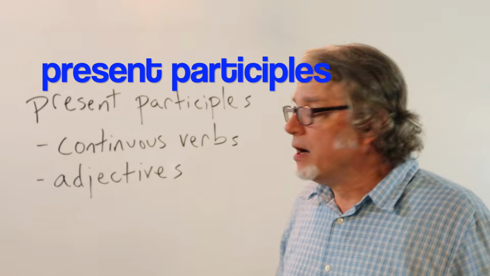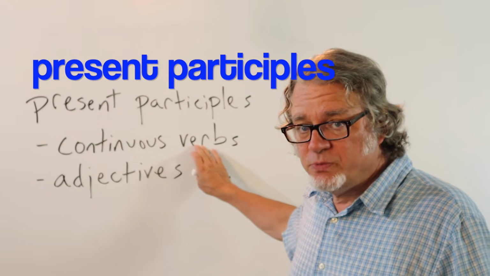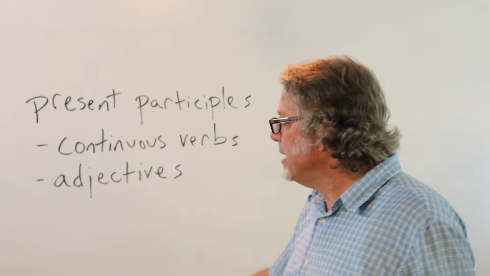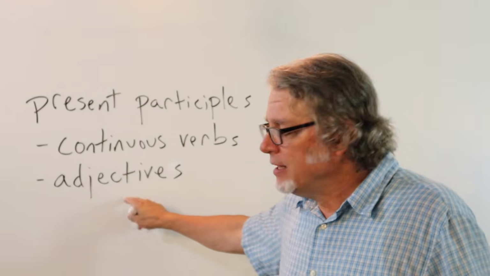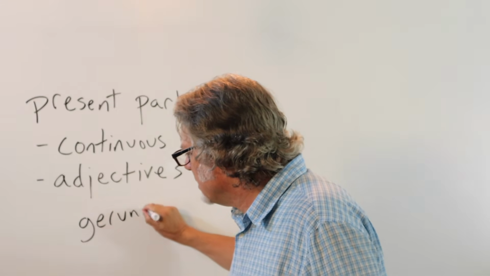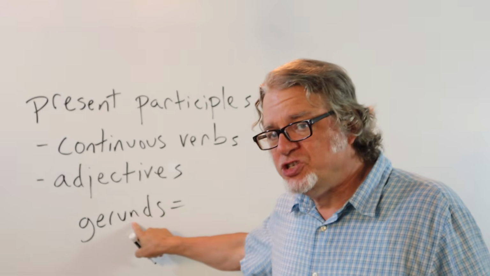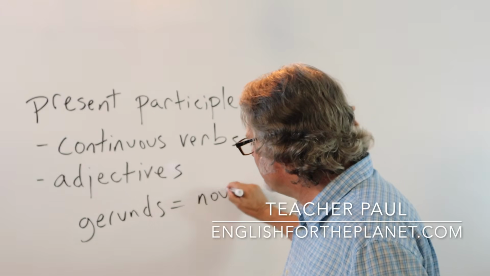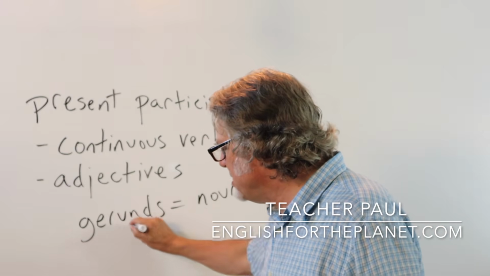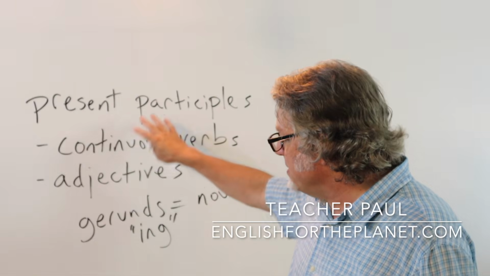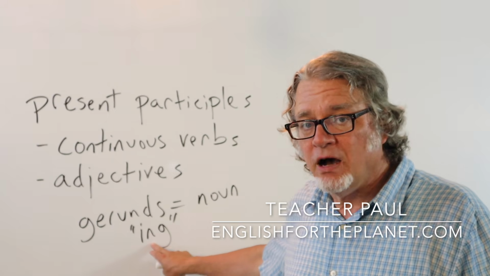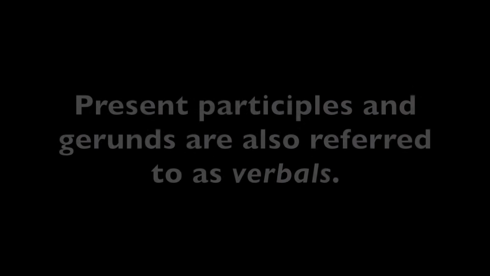Present participles are used as continuous verbs: present, past, and future continuous verb forms, and as adjectives. Present participles are not gerunds. There's a difference. Remember that a gerund functions as a noun. It's very similar to a noun, and it has an ing form. All of these have an ing ending on the end of what looks like a verb.